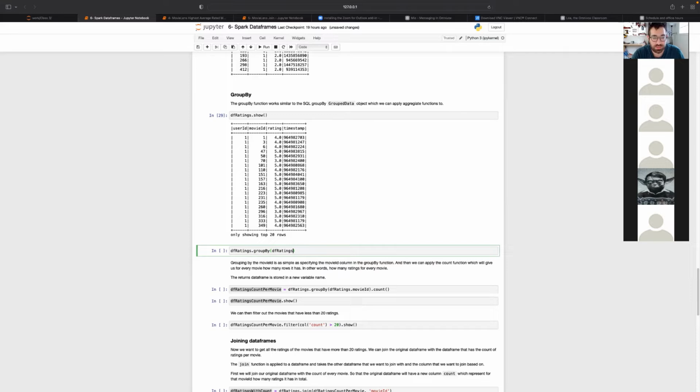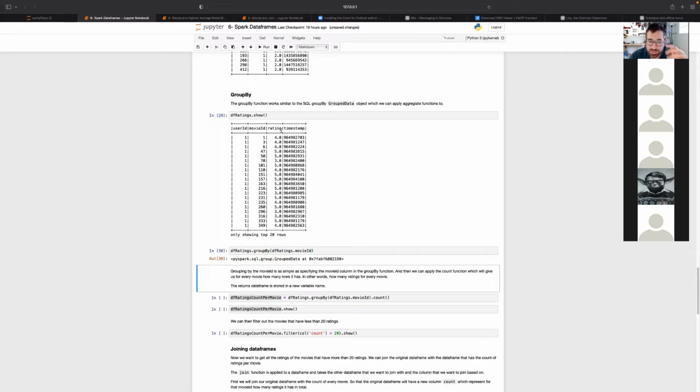So this and that are the same thing. Now, the return of this is an object of what's called GroupedData. It's just part of PySpark, and then we can apply to it aggregate functions.